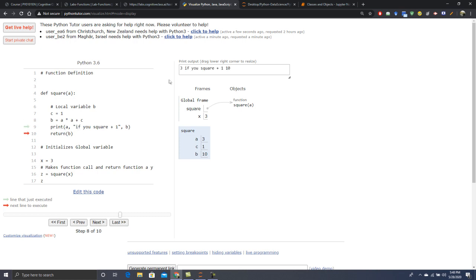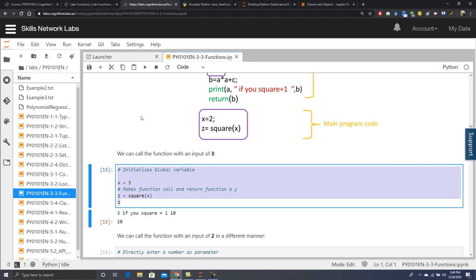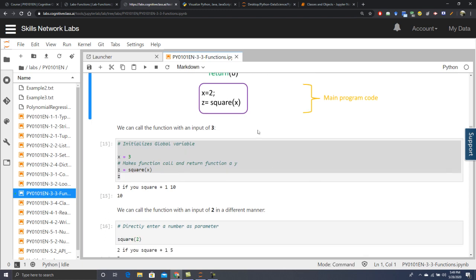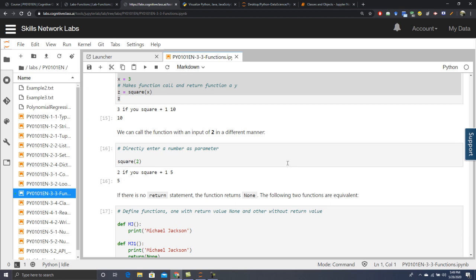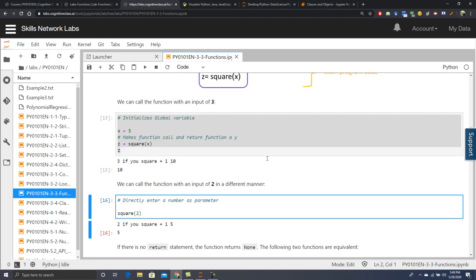Print this thing, so it has printed 3 squared plus 1, which is equal to 10, and then return b. So what is the value of b? b is 10, so the function will return 10. Now see, whatever it has returned, b, is stored as z because z called the function, so the output is stored in the variable z, and z is equal to 10. I hope you got it, and it's very good to practice it, especially in the Python tutor, because if you don't practice and just watch it, it will never make sense.